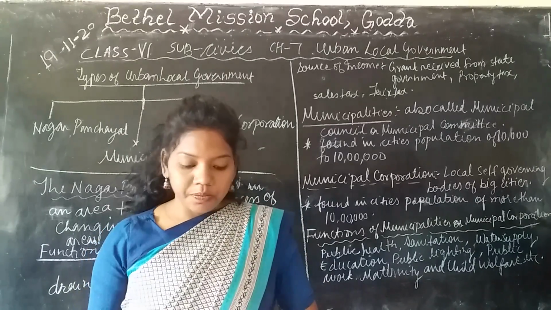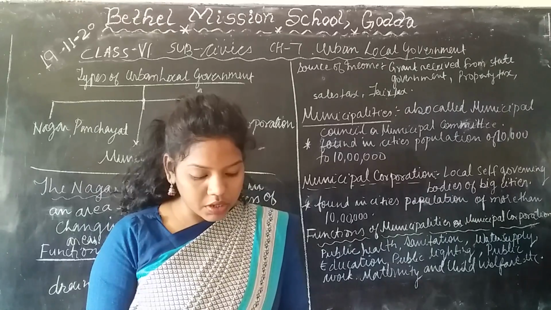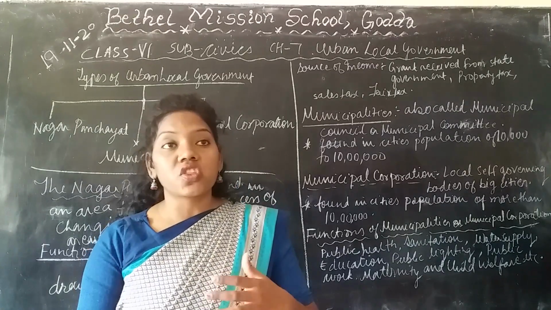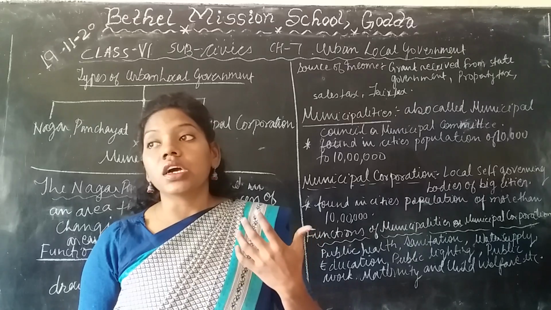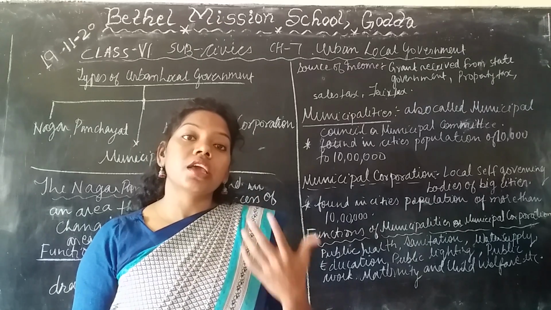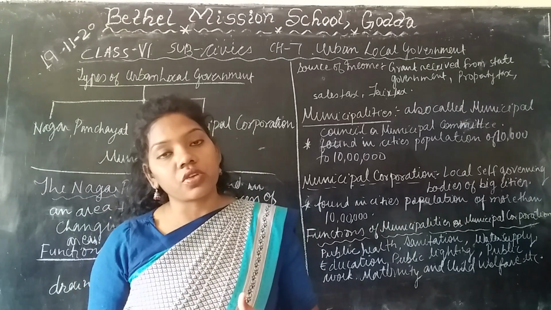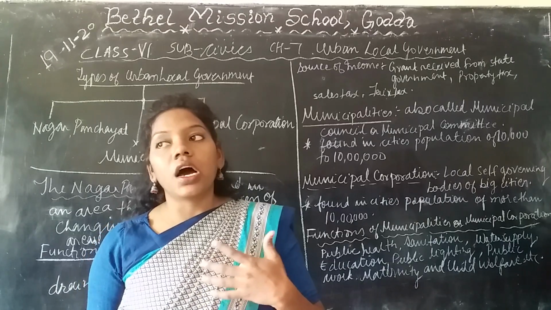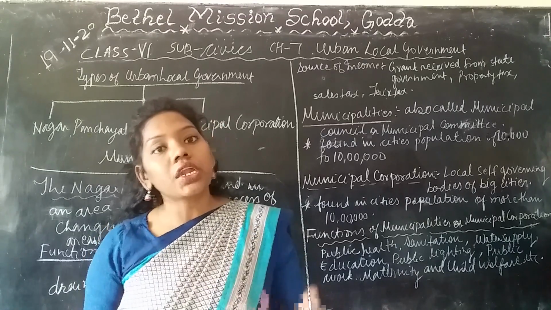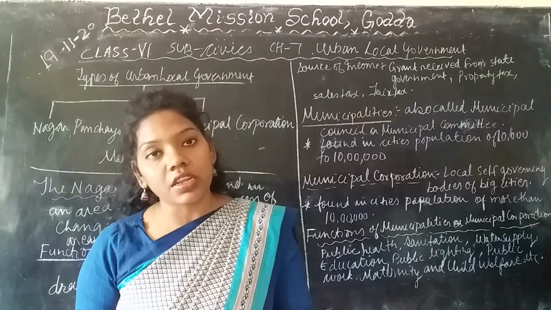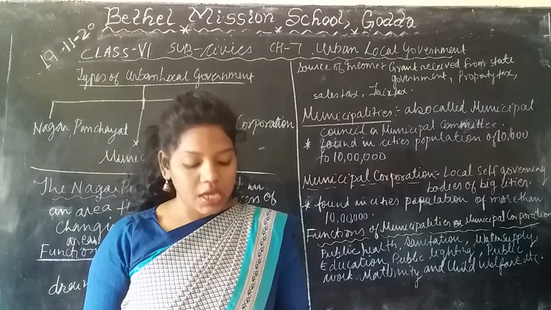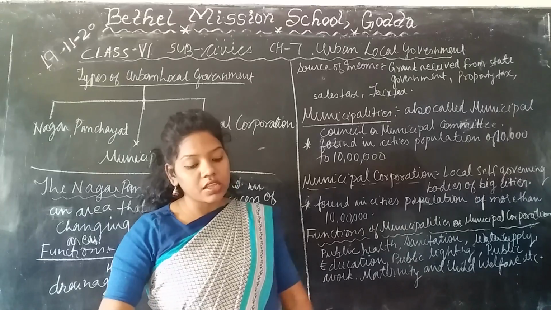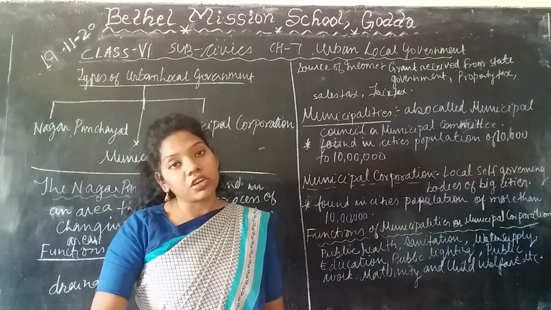Sometimes all the members debate, suggest, or present the problems in front of the vice president or mayor. They suggest and debate what should be done for the development of their cities. So this is how the decision-making process of the corporation is carried out.